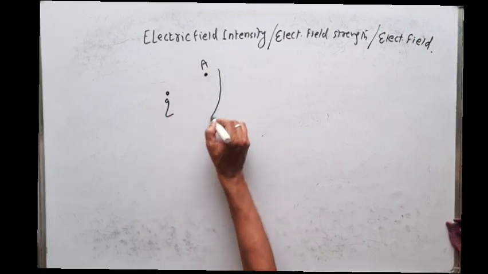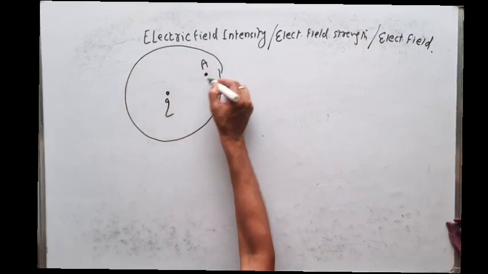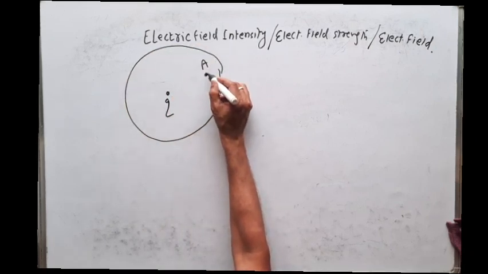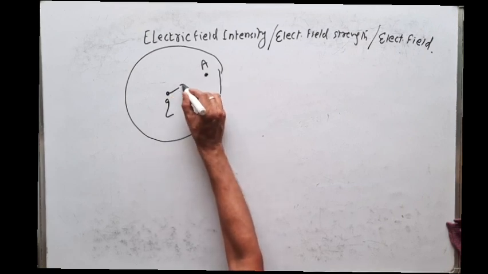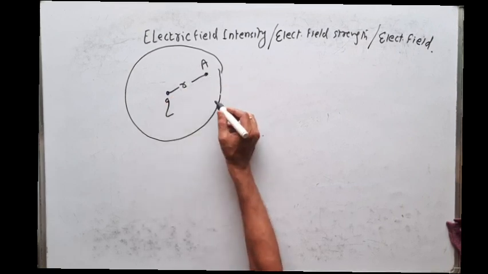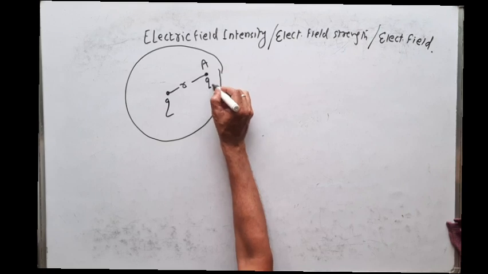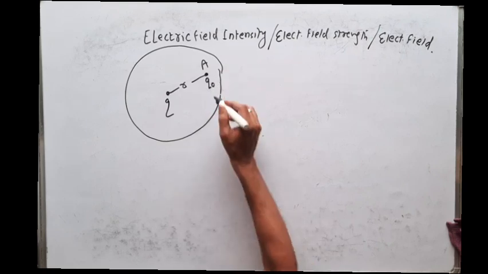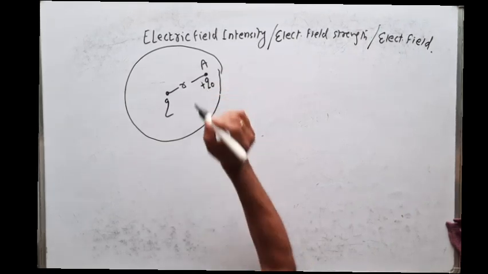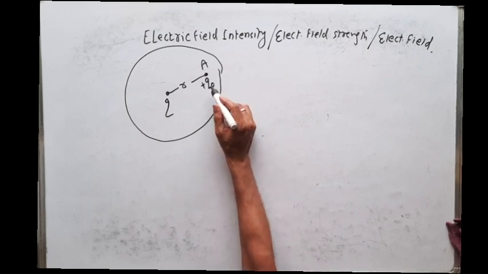This point A is at distance r from the source charge. To find the electric field intensity at any point, I have to take a unit positive test charge, that is Q naught.